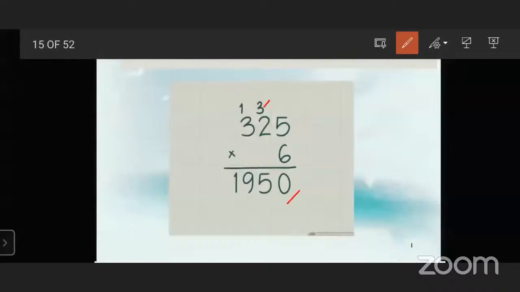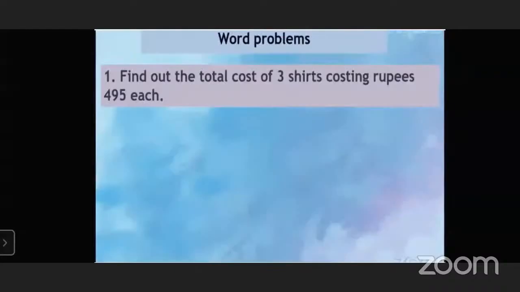6 twos are 12. 12 plus 3, 15. So 5 will be here and 1 will be carry over. 6 threes are 18. 18 plus 1, 19. So the answer will be 1950. Now we will start word problems.